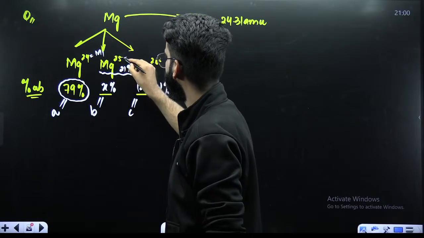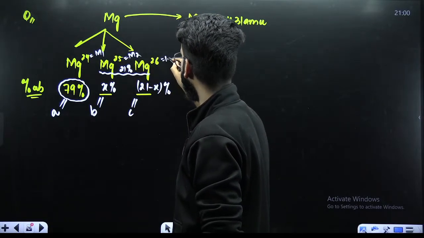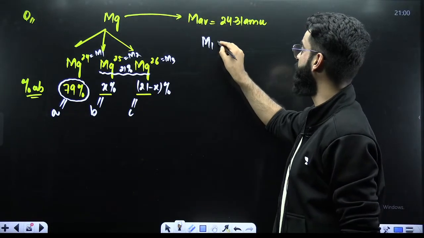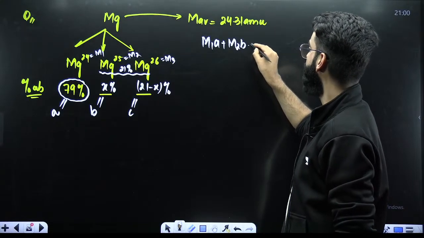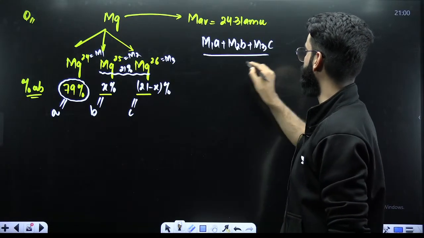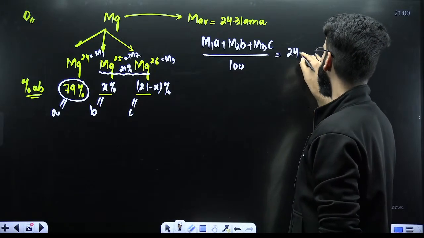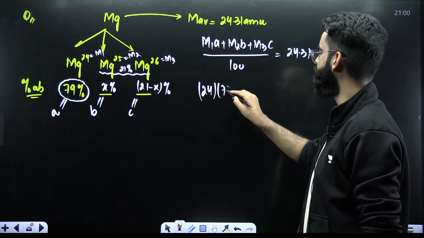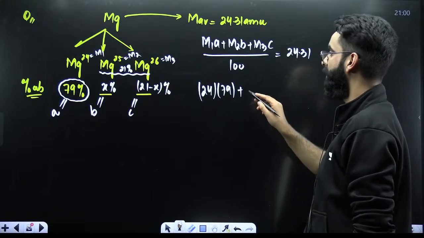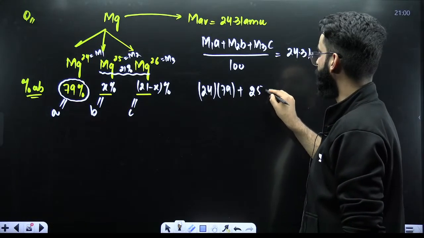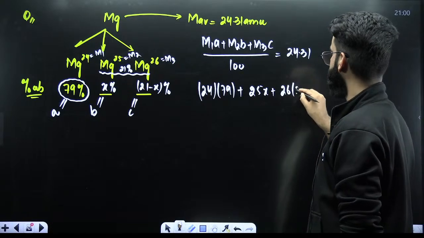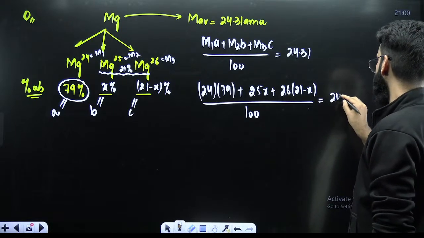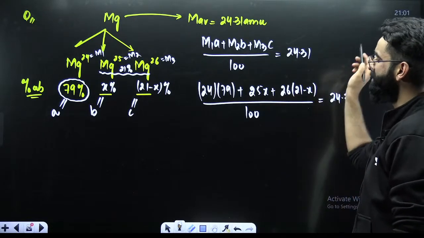This is the value of M1, this is the value of your M2, this is the value of your M3. So, people, I can use the result quickly over here. Instead of MAV, you can write (M1A plus M2B plus M3C) divided by, instead of A plus B plus C, it's always 100. And this value is nothing but 24.31. M1 is 24, A value is 79. M2 value is 25, B value is X. M3 is 26, C is 21 minus X, divided by 100, and this value as per the question is nothing but 24.31. Now just cross multiplication is needed.